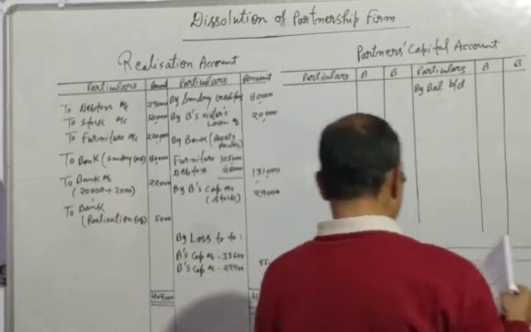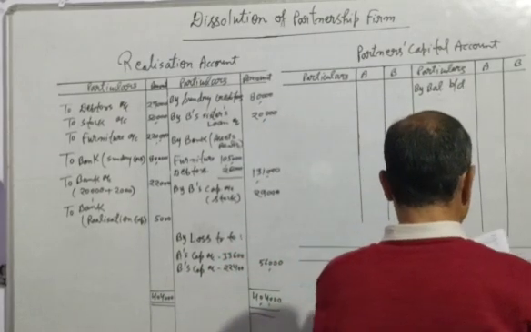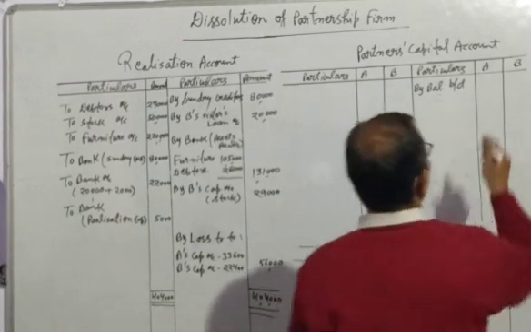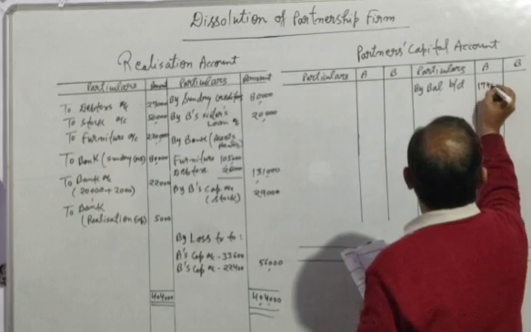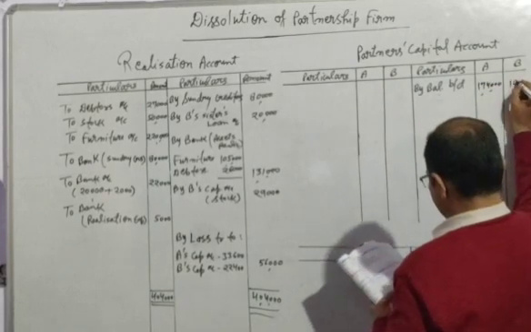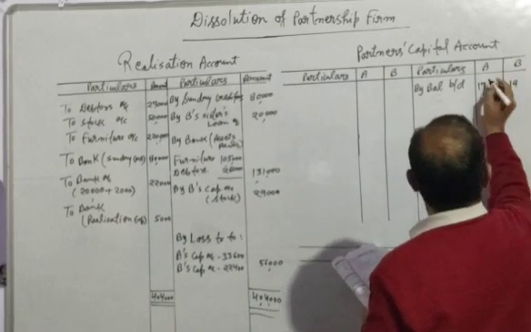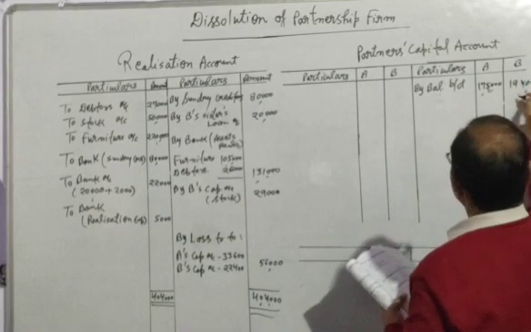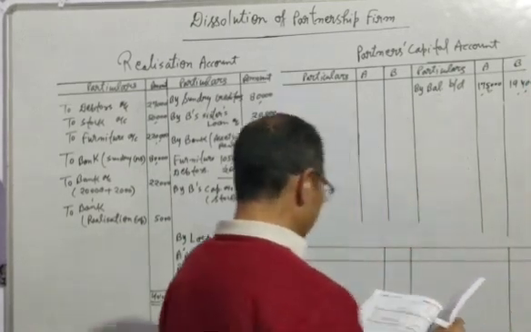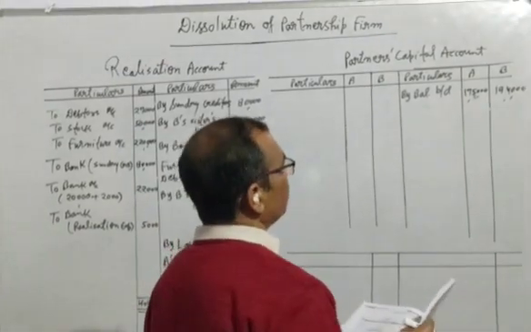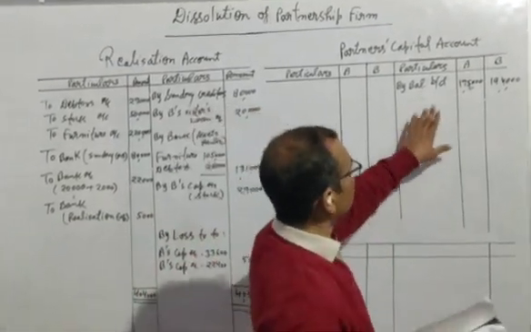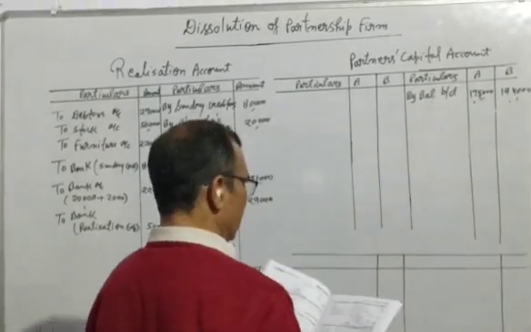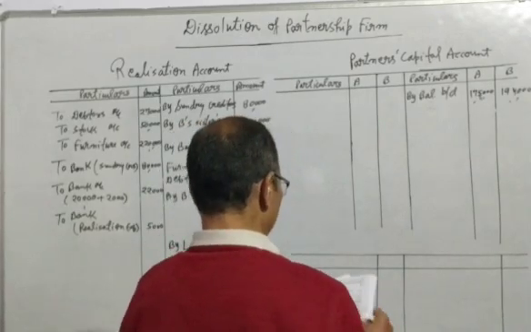and the amount of capital which are given in the question will be written here, 1,75,000 and 1,94,000. After writing this, as in the previous question, it was written the reserve and surplus. At that time, we have distributed that reserve and surplus here in the old ratio, but here no information about any type of reserve is given, so we will not distribute anything.